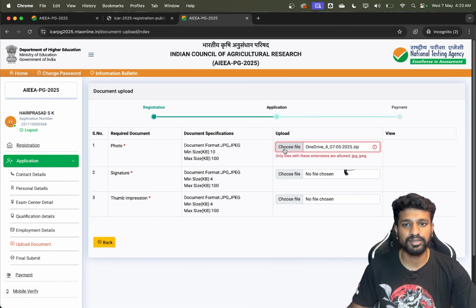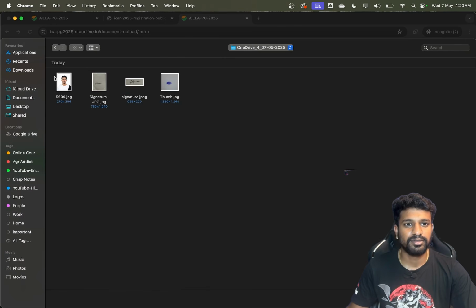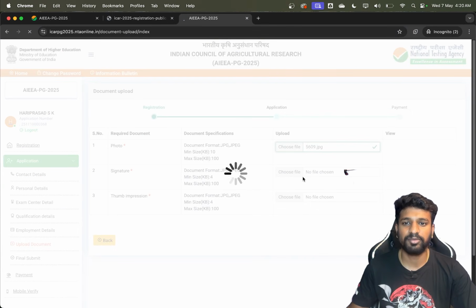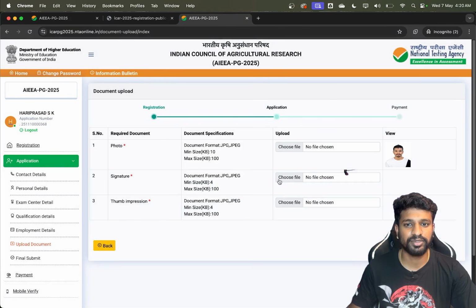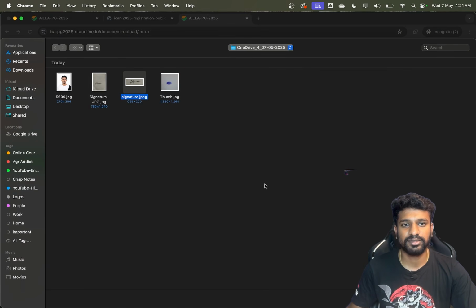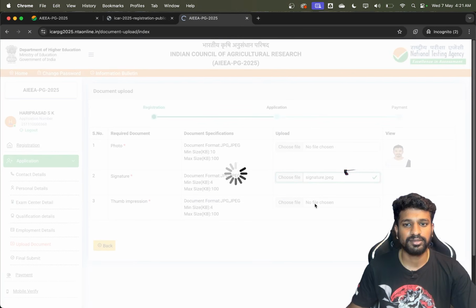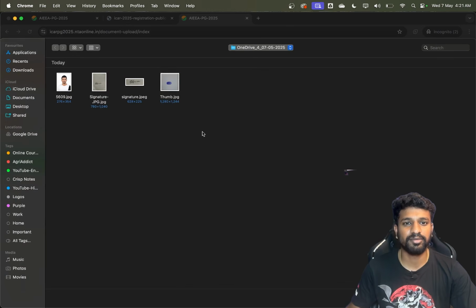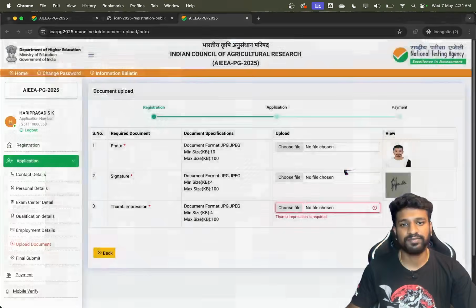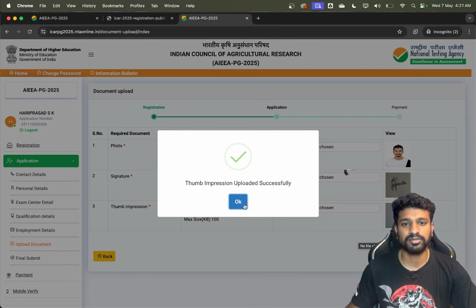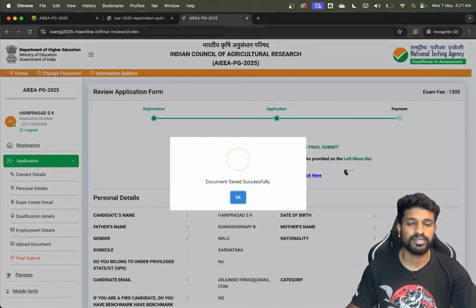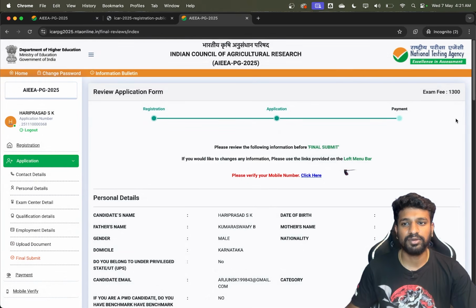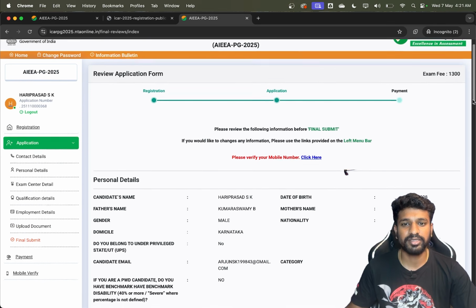I'll just click on this, choose file, and upload them. I will upload my details. The first photo is done, signature is done. Lastly, thumb impression. So it is the left thumb impression. Just go for the left thumb impression. Click on save and next. And now the complete application has been done.